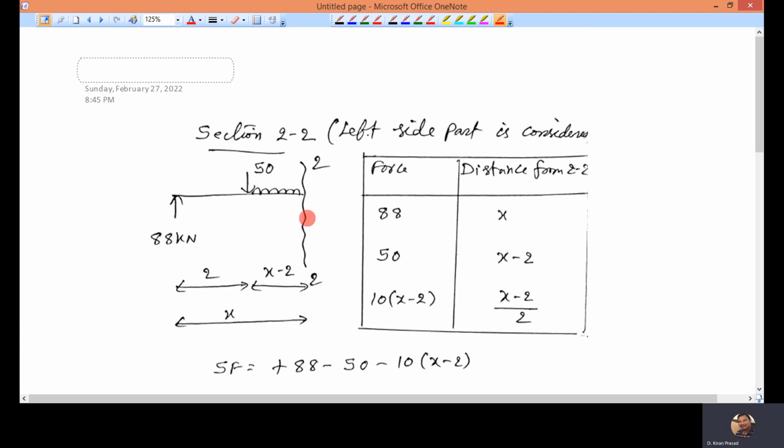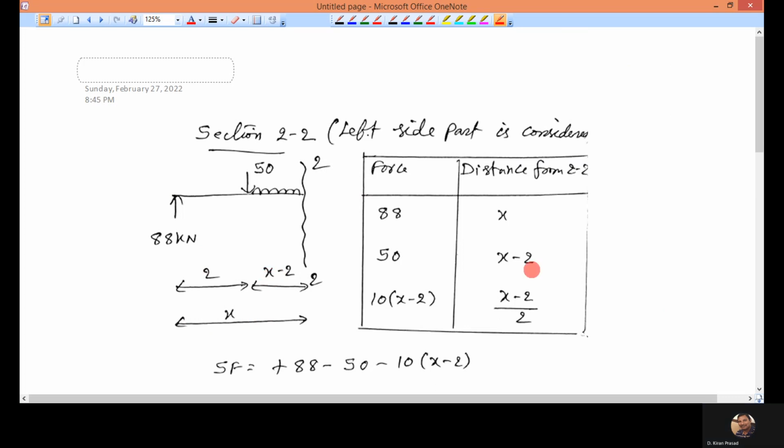Now see here. Force is 88. Distance from section to 88 is x. Force is 50. Distance from section up to 50 is x minus 2, because the total is x and this part is 2.